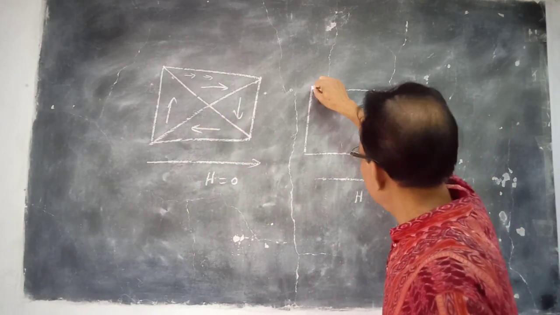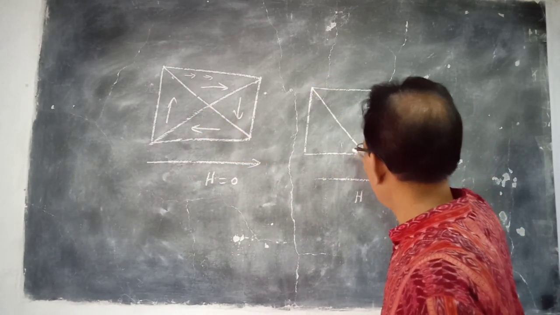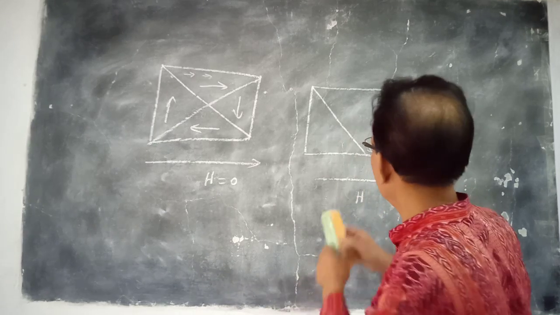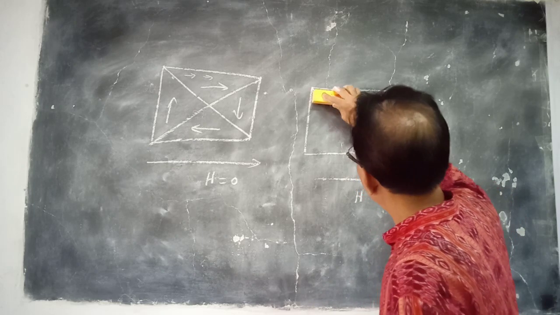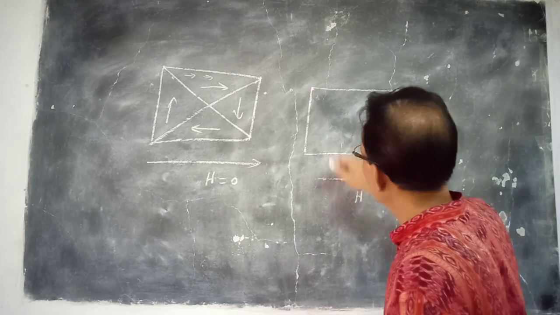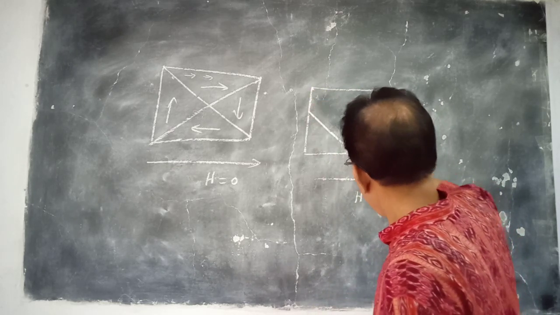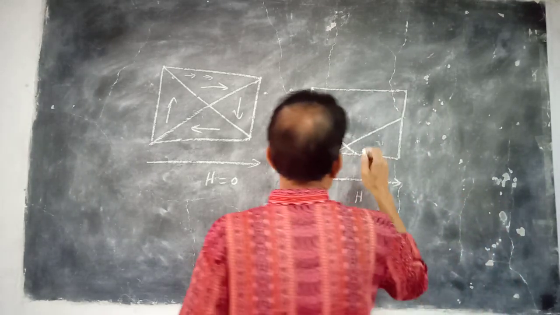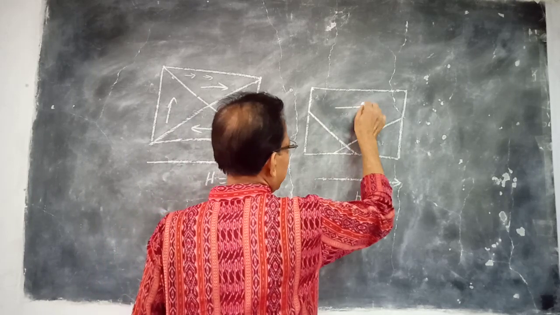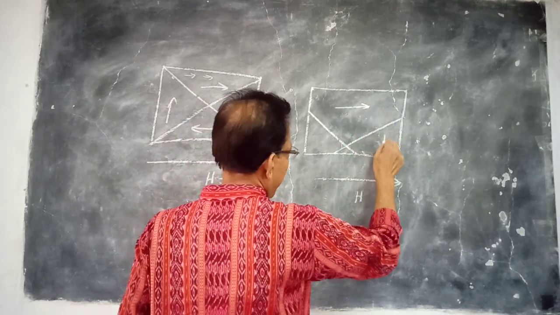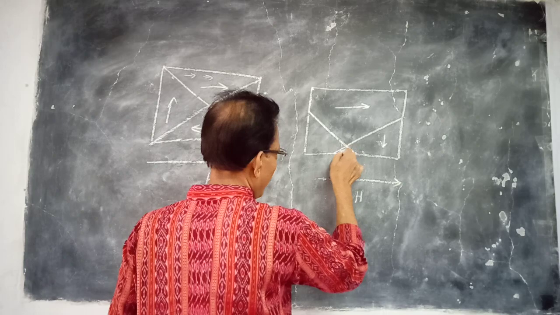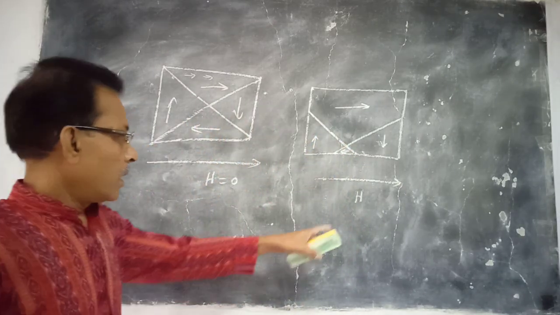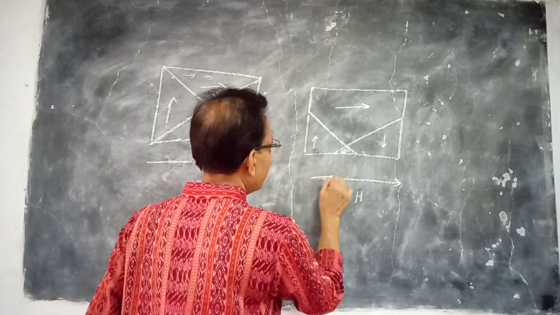So you get a situation like this. The area of region number 1 is now increased at the expense of the others, with a certain value of H.